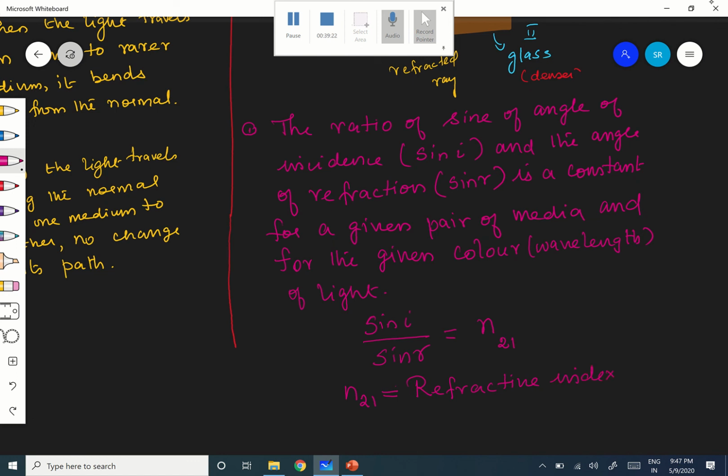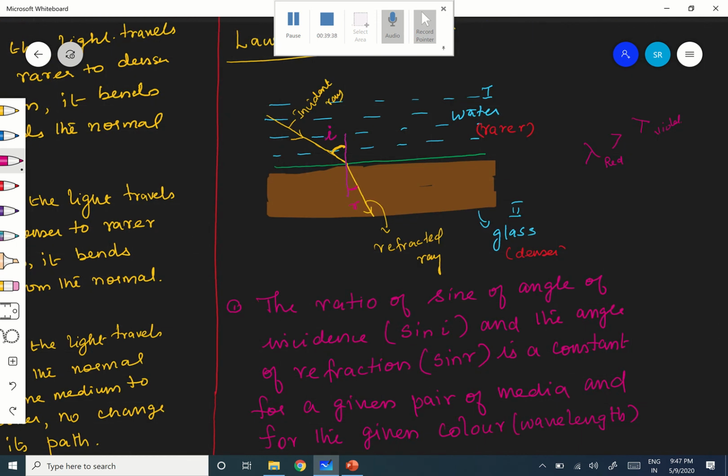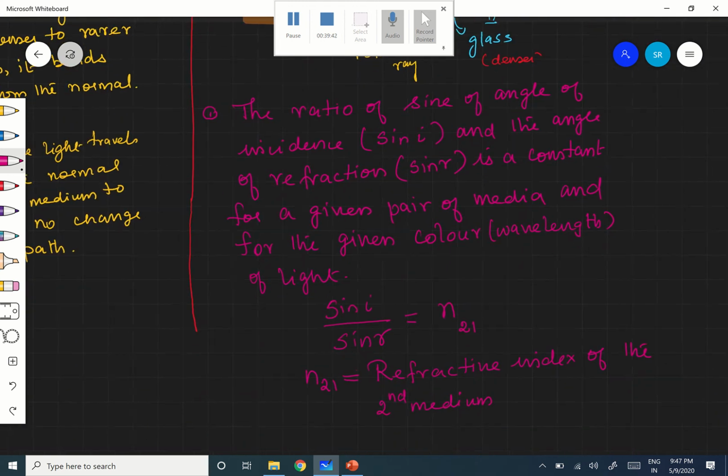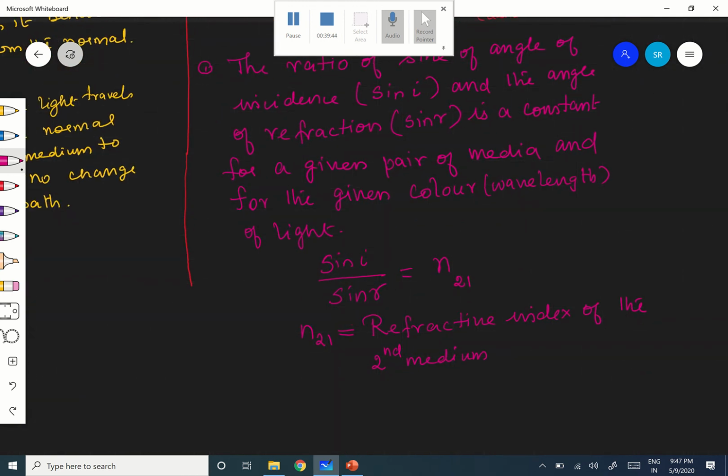Index of the second medium. Which is the second medium? Glass. Here in this example, the second medium is glass. Therefore, it is the refractive index of the second medium with respect to the first medium.